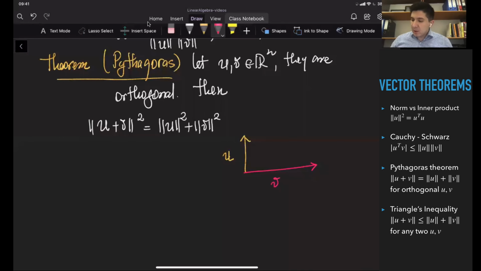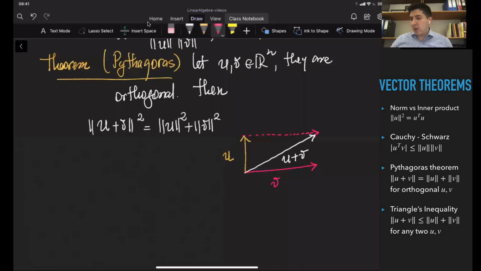I'm going to copy this v vector to the end of the u vector. The addition of these two vectors is going to be this vector, which connects the starting point of u and the ending point of v. So this is u plus v.